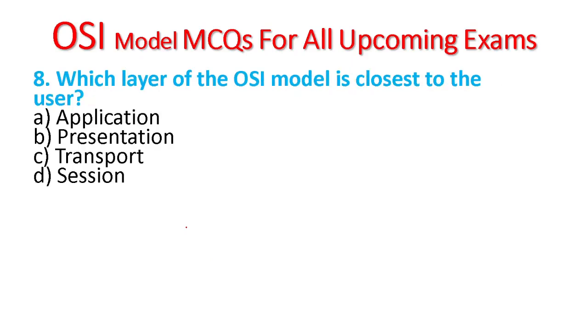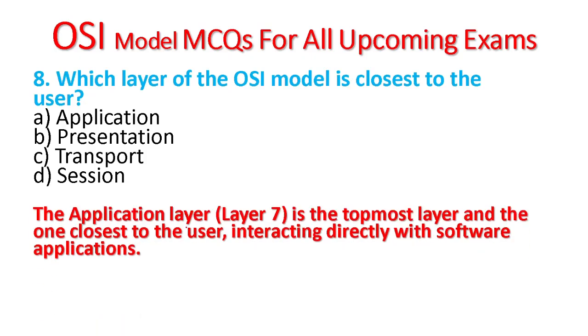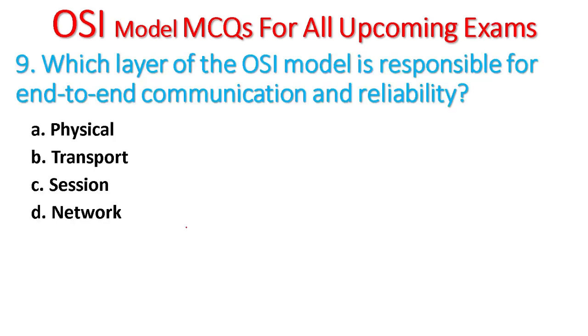Question number 8. Which layer of the OSI model is closest to the user? The application layer is the topmost layer and the one closest to the user, which is layer 7, interacting directly with software applications.